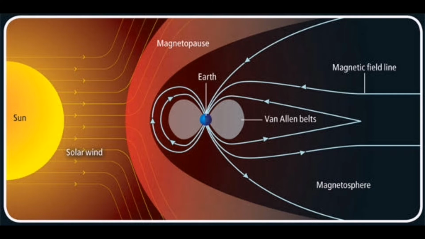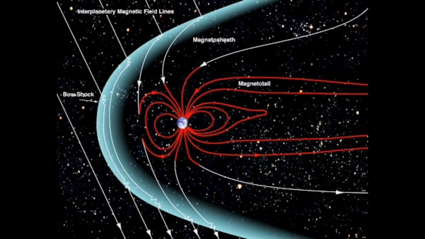The magnetic field thus developed around the earth is called magnetosphere. So there you can see a magnetic field also. See the color in red, the circular field, that is known as the magnetosphere. So what is magnetosphere, children? The magnetic field thus developed around the earth because of the solar winds coming from the sun is known as magnetosphere. This is the fifth and an important sphere of the earth.